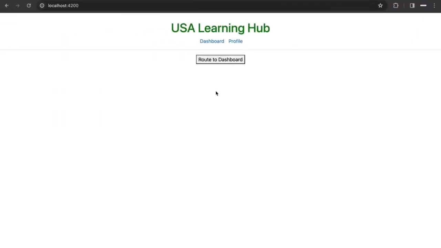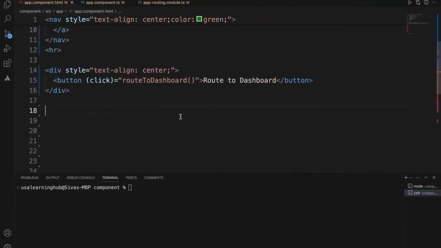Okay, now this is the button. When I click this button, I wanted to navigate to dashboard screen instead of directly clicking this route. I wanted to click the button and navigate to the dashboard screen.